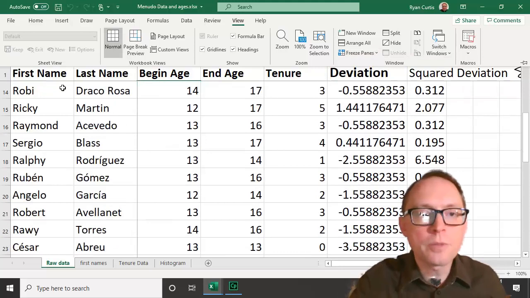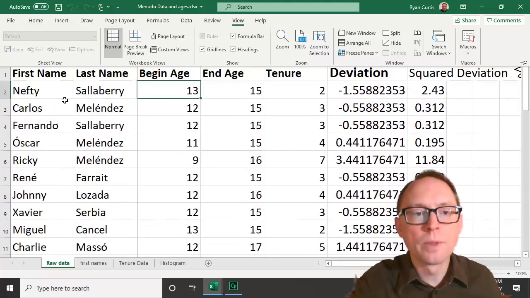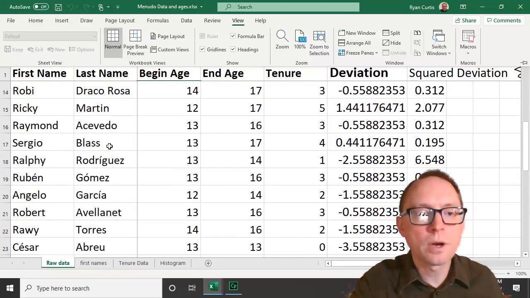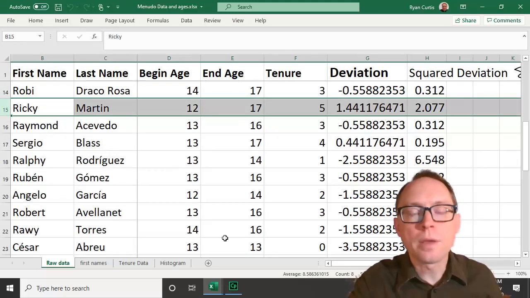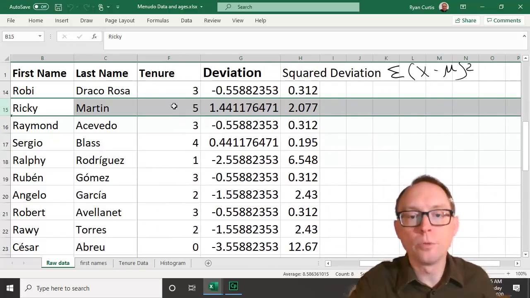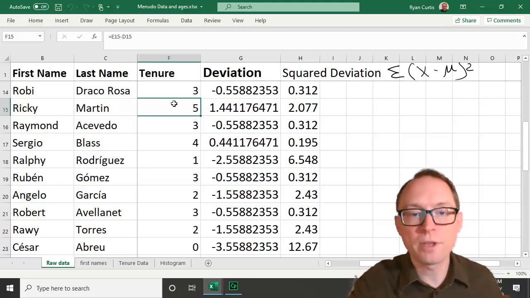So here are the people's names, all the different members of Menudo. The most famous one is Ricky Martin. There you are, Ricky Martin. And remember, we've been looking at tenure, meaning how long they were in the group. So Ricky Martin was in the group for 5 years. He was in Menudo for 5 years.